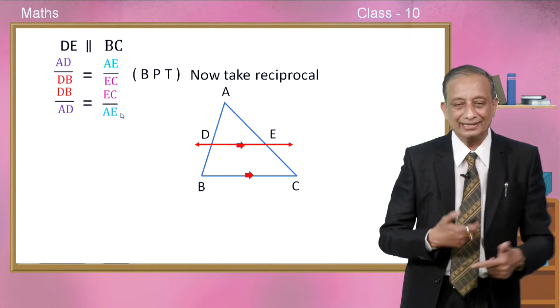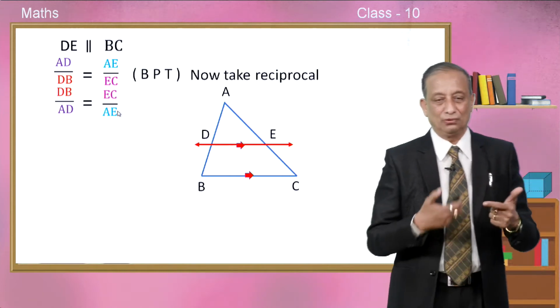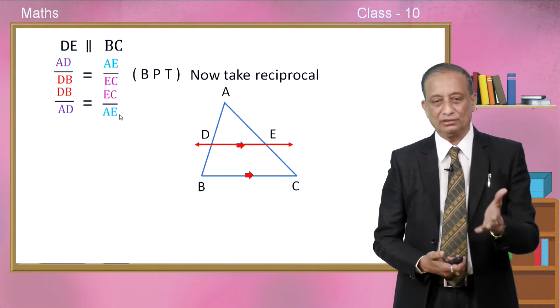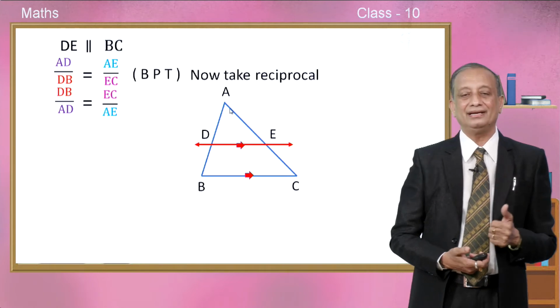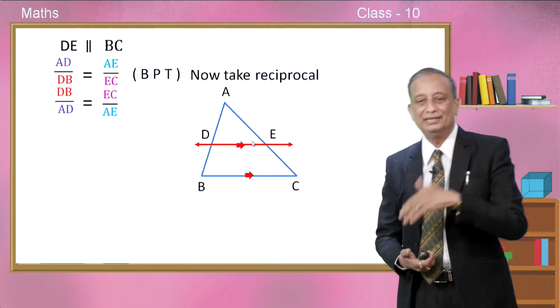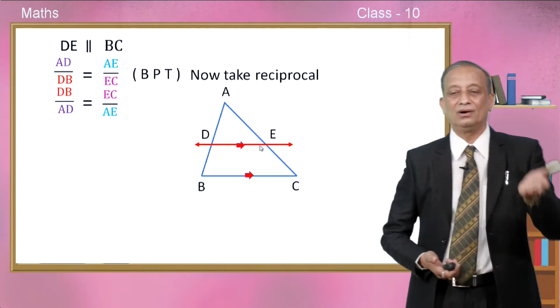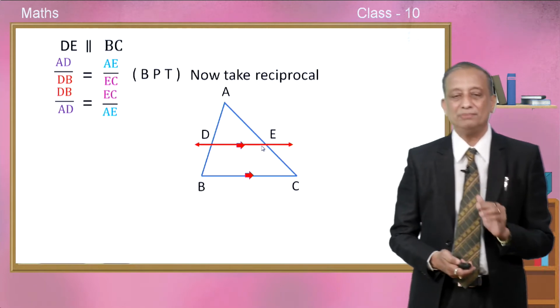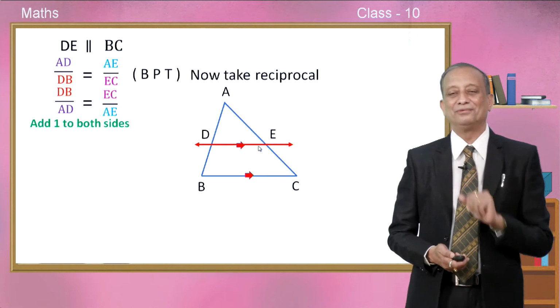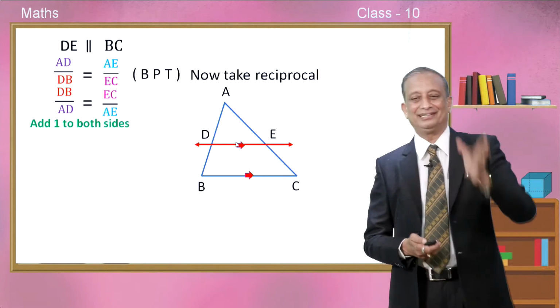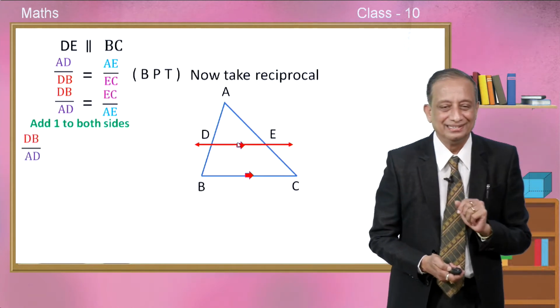So, by taking reciprocal for BPT, we got this result. Go to the figure and see, DB divided by AD is equal to EC divided by AE. This is called the reciprocal to BPT. Now, having taken the reciprocal, add 1 to both sides, children. You will get some very interesting result. So, we will do that.